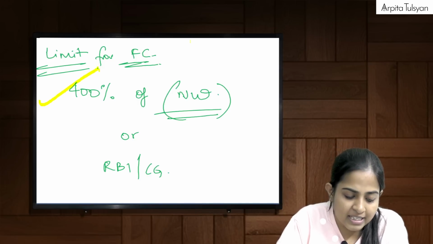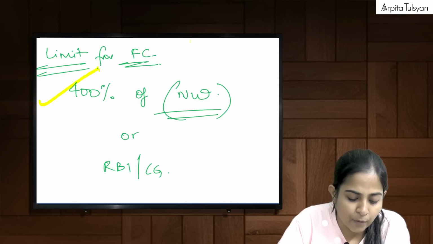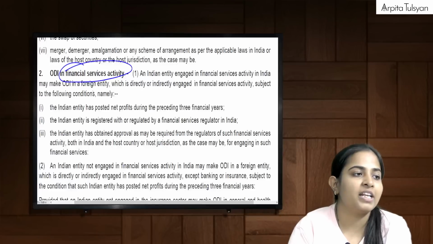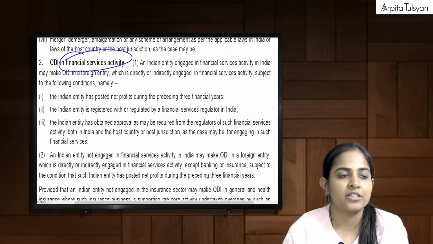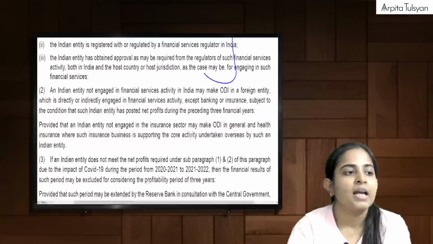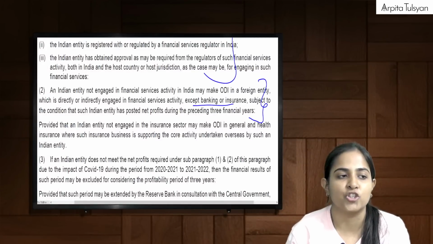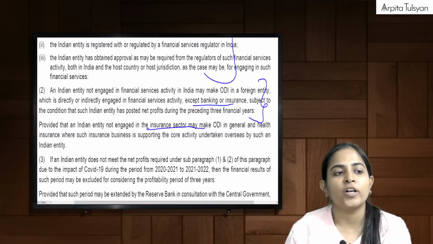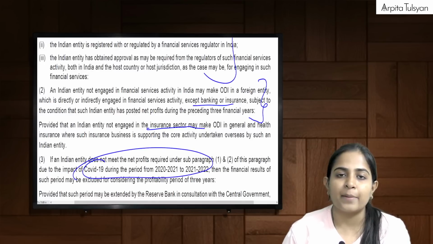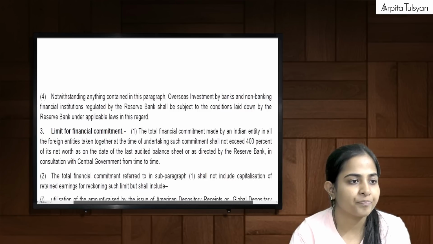Are you clear with this? Apart from that, everything else will be included. So this is very, very important. Let me just revise it for you. This was financial services to financial services. This was non-financial services to financial services except banking and insurance. This was non-insurance to insurance. Okay. COVID, these 2 years can be excluded. That is what we studied till now.